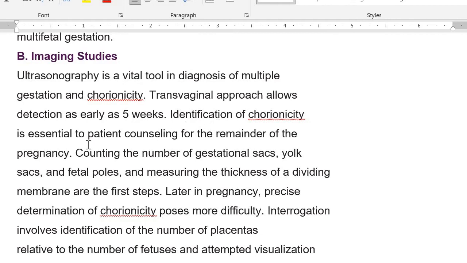Identification of chorionicity is essential to patient counseling for the remainder of the pregnancy. Counting the number of gestational sacs, yolk sacs, and fetal poles, and measuring the thickness of the dividing membrane, are the first steps. Later in pregnancy, precise determination of chorionicity becomes more difficult.